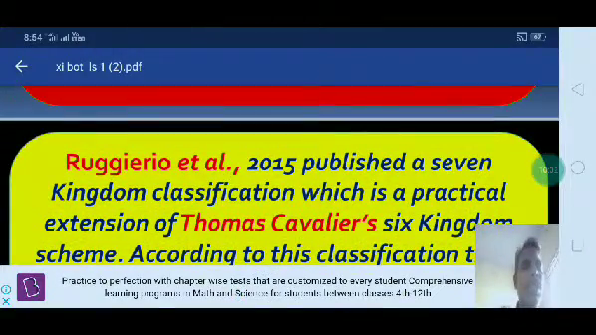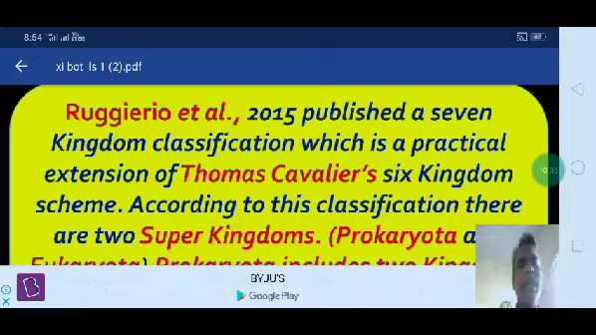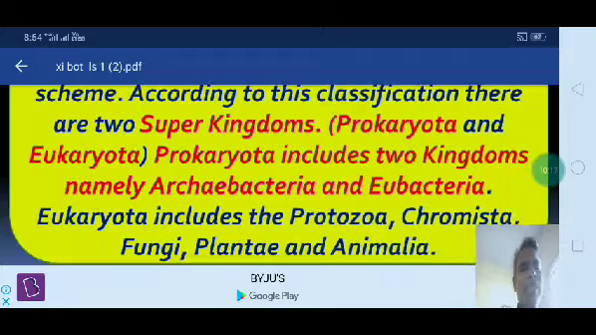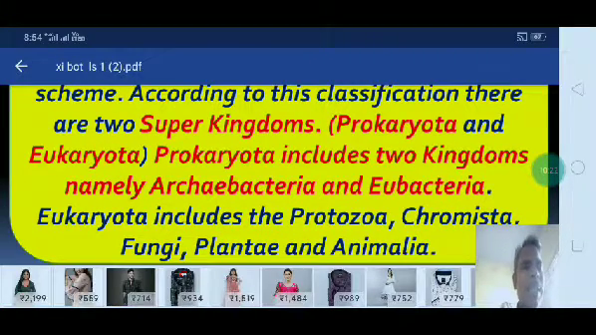Ruggiero et al. 2015 published a seven kingdom classification, which is a practical extension of Cavalier-Smith's six kingdom scheme. According to this classification, there are two super kingdoms, Prokaryota and Eukaryota. Prokaryota includes two kingdoms, namely Archaebacteria and Eubacteria. Eukaryota includes Protozoa, Chromista, Fungi, Plantae and Animalia.